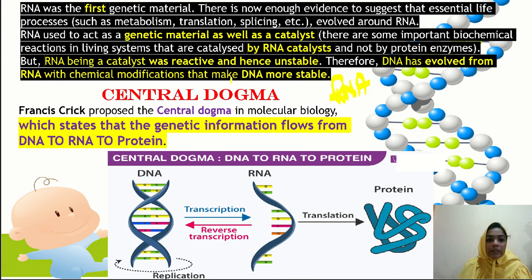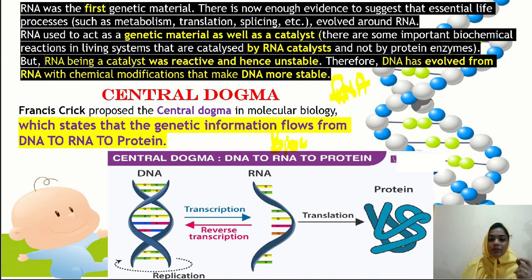Now this RNA is used as a genetic material as well as a catalyst. If you talk about the catalyst, all types of chemical and biochemical reactions which are carried out in our life are catalyzed, forwarded or reversed by the catalyst.